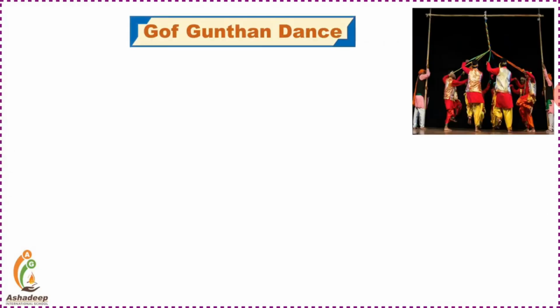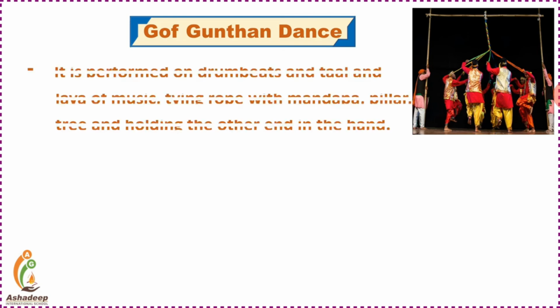Gof Guthan dance. Now these are the different regional dances and are performed in a particular region. It is performed on the drum beats and tal and laya of the music. The people will give the steps according to the tal or the music given at the backside with the help of drum beats. Tying rope with the mandapa as given in the image, the sticks are arranged in such a way that all the people who are standing around have one rope in their hand. So with their performance, the rope will get rotated with each other.